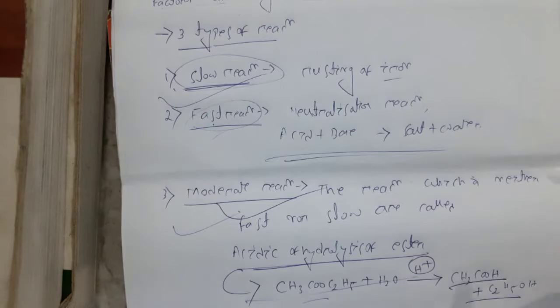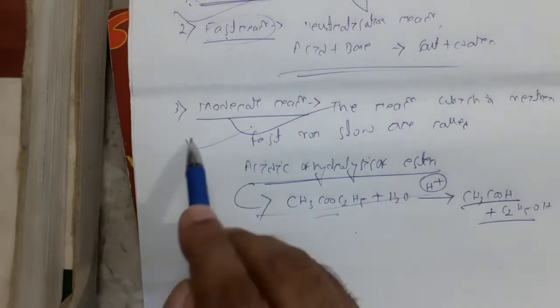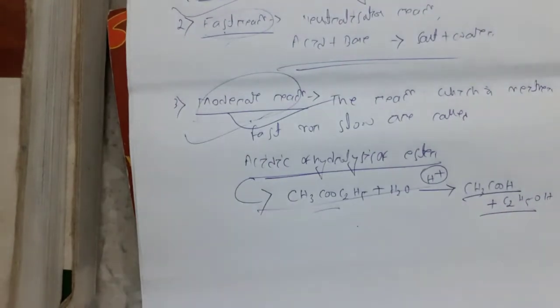But in case of a moderate reaction, since it is neither very slow nor very fast, we can easily calculate the rate. So simply remember, for moderate reactions only we can calculate rate of reaction. We cannot calculate the rate for fast or slow reactions.